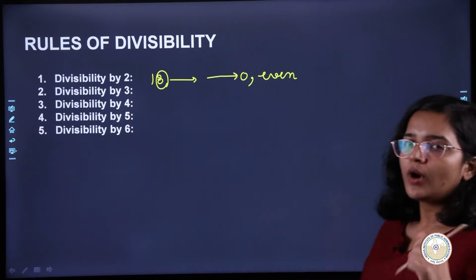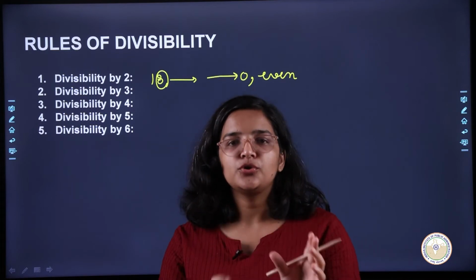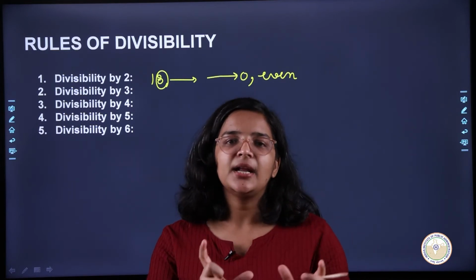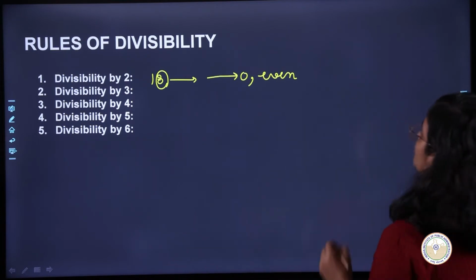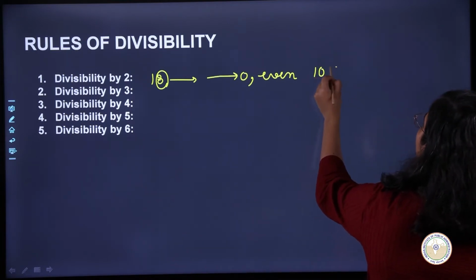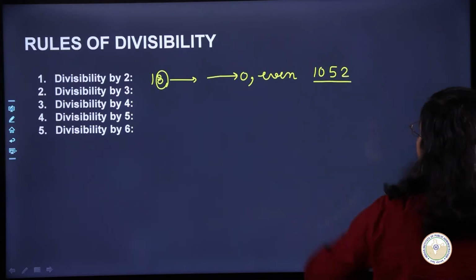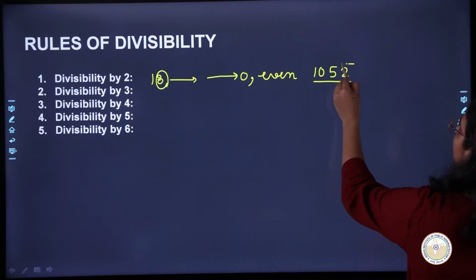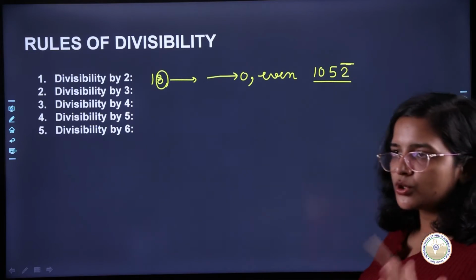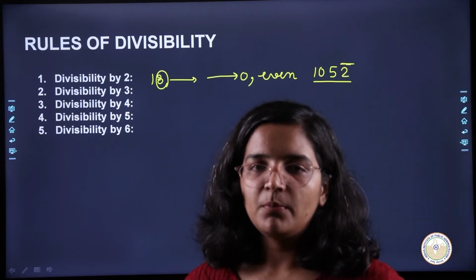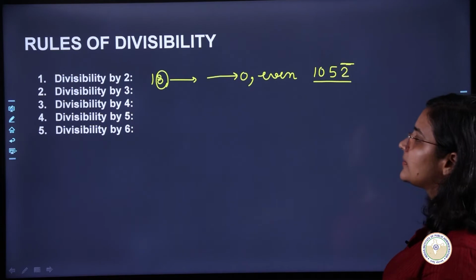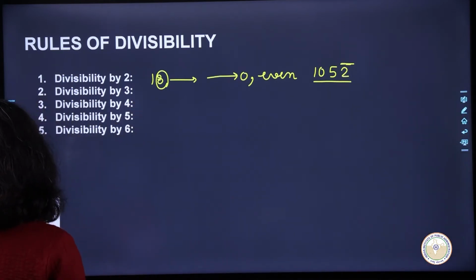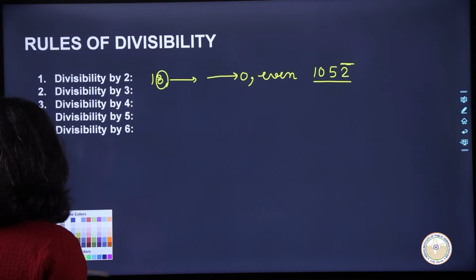So either the unit place of your number is 0, or it is an even number, that means that number is divisible by 2. So if I give you a number 1052, is it divisible by 2? Yes, because what did we do? We looked at the unit place, the unit place was 2 and 2 is an even number, hence this number is divisible by 2.